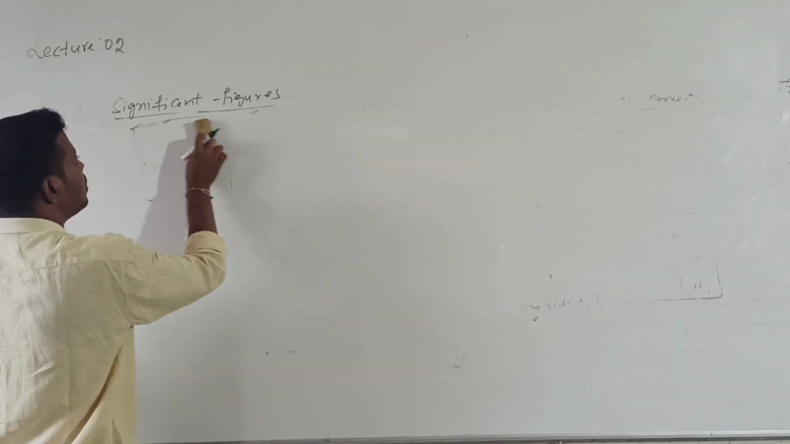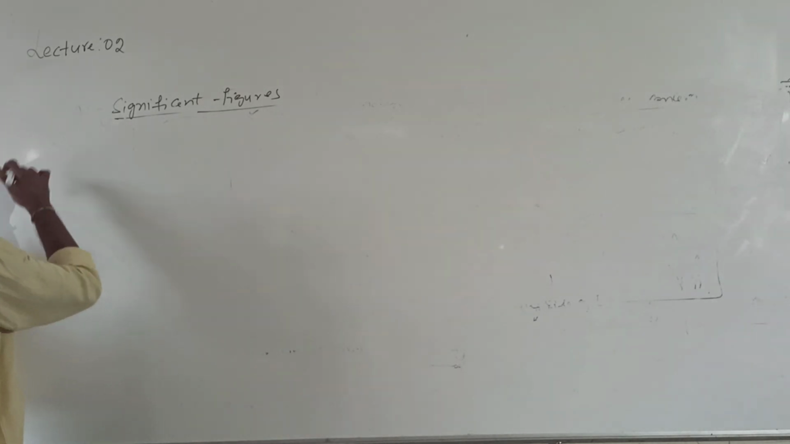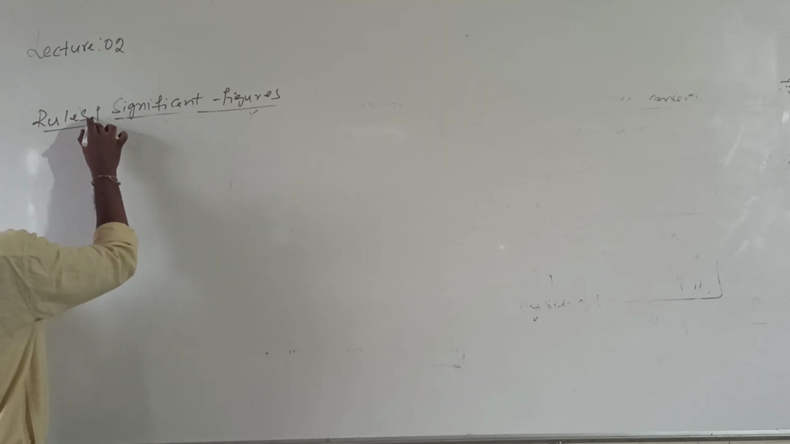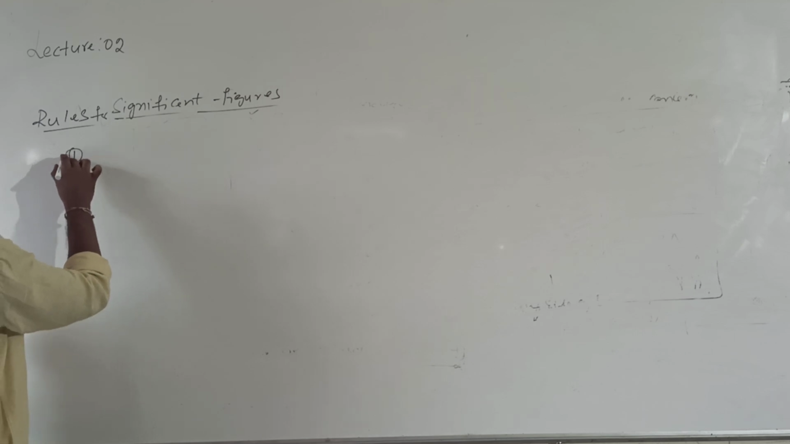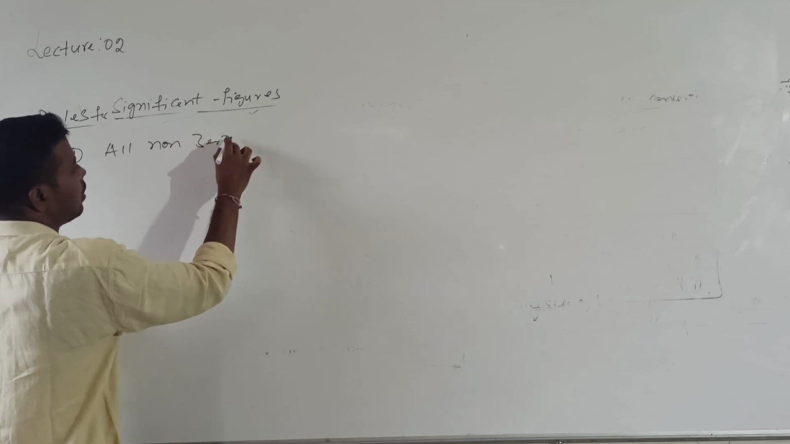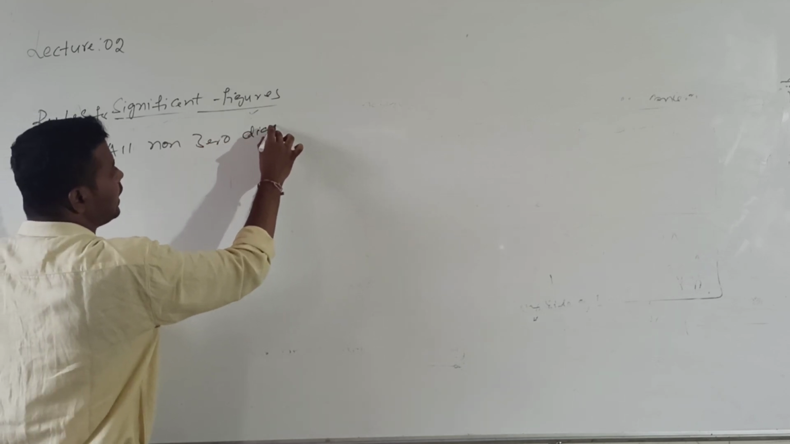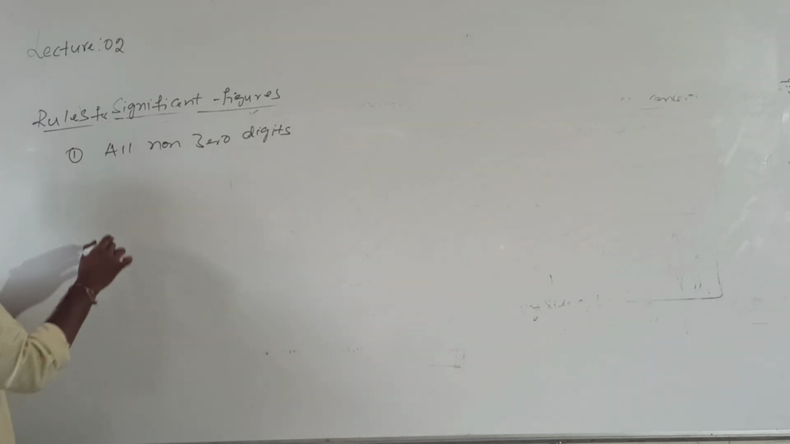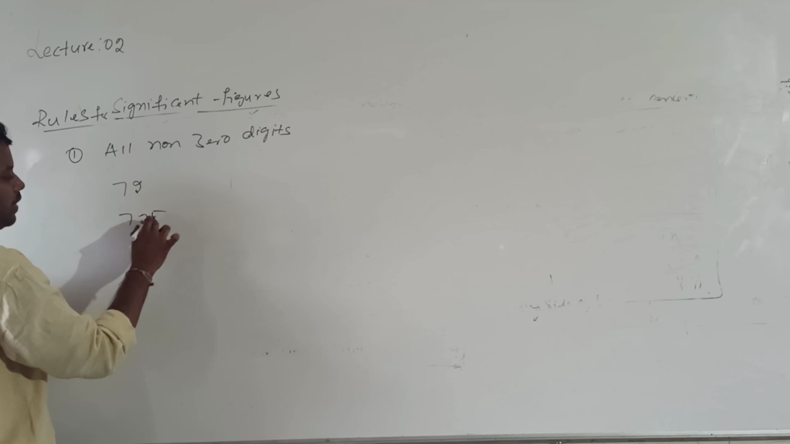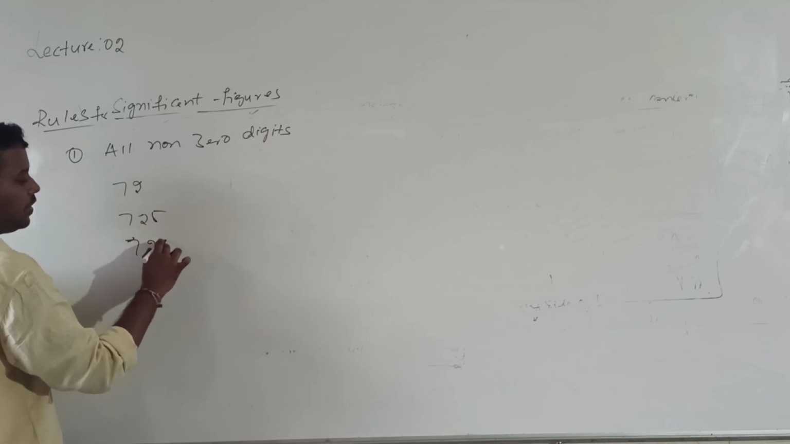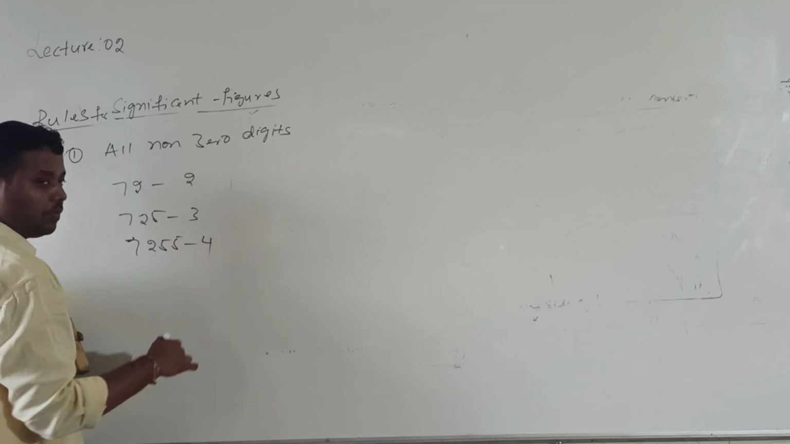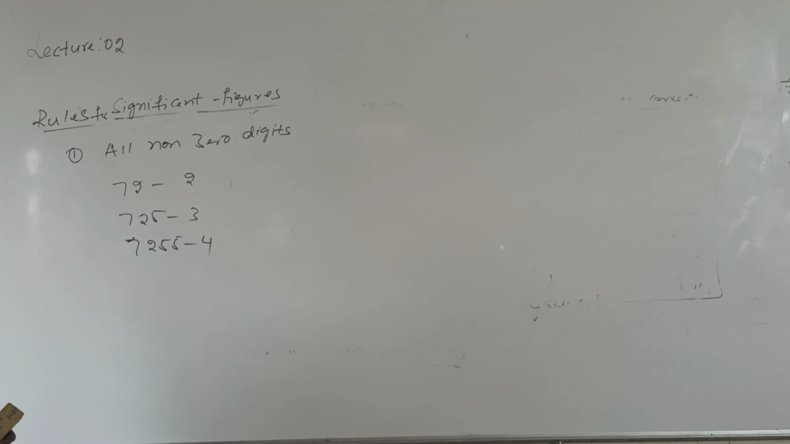So what are the rules for significant figures? Rules for significant digits. First rule: all non-zero digits are significant. However many digits there are, if they are non-zero, you take 7, 72, 725, 7255. Here significant digits are 2, here 3, and here 4. All non-zero digits are significant.